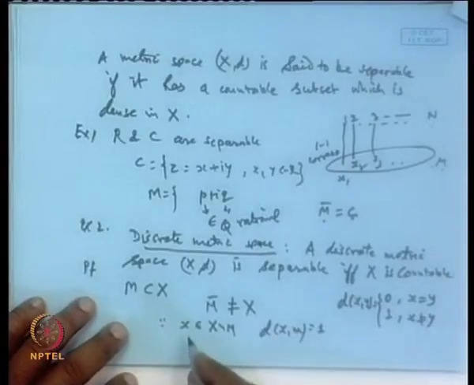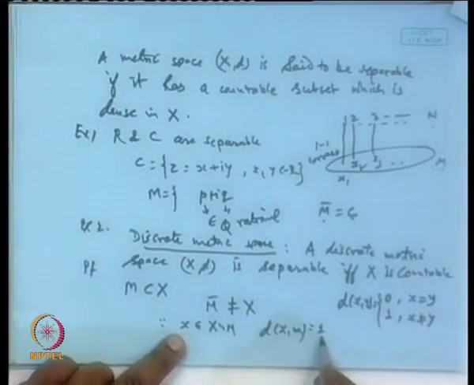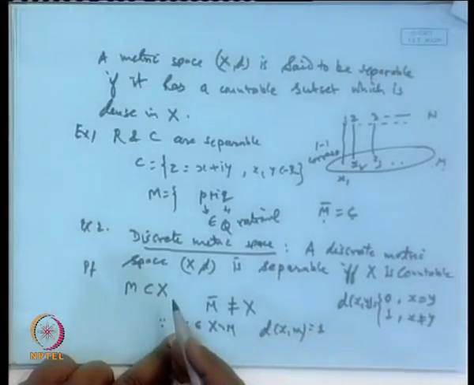It means, if we draw an open ball around the point x with a radius less than 1, you will not get any point of M. You will not get, because as soon as you take the x other than the points of M, the distance will always be 1. So, if we take a ball of radius less than 1, it cannot contain any point of M, it will contain the point x itself.